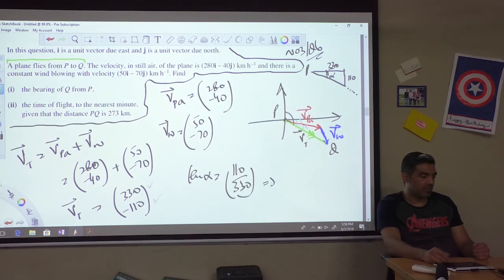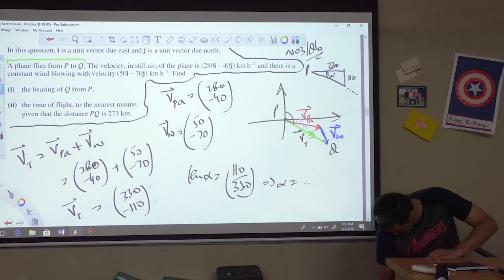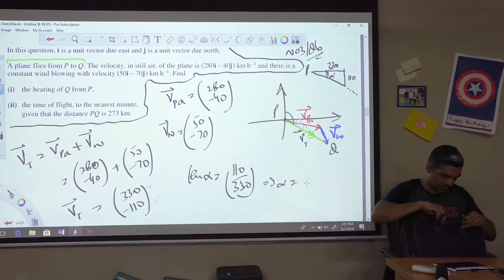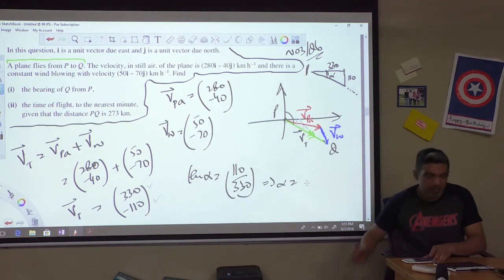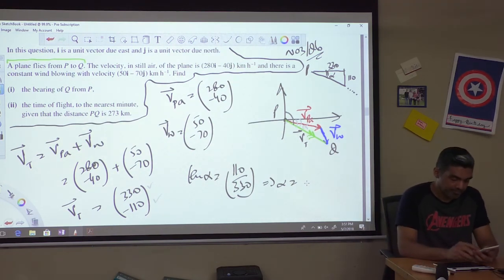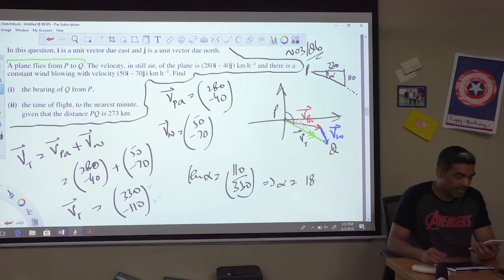So I need to calculate it. Inverse tan of 110 by 330 comes out to be 18.43 degrees.